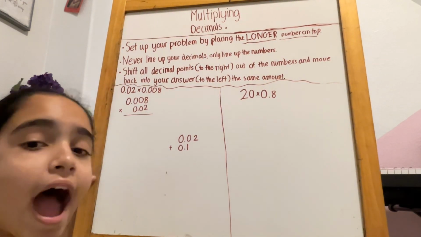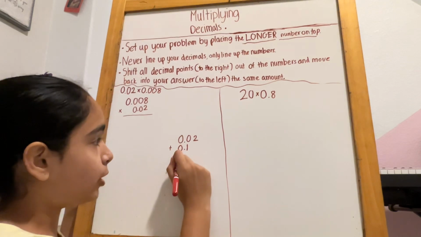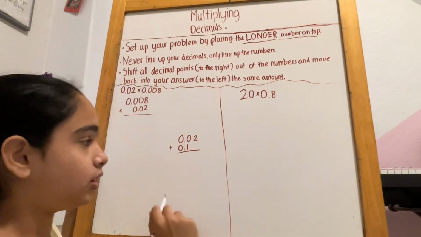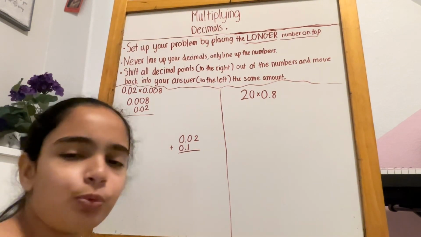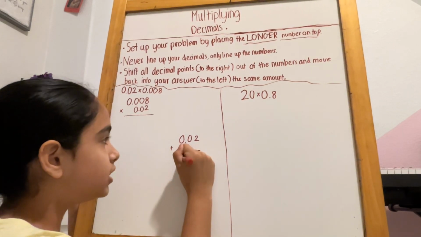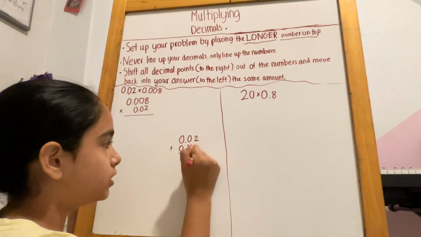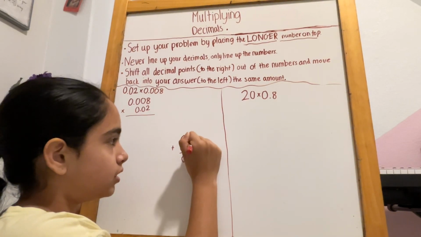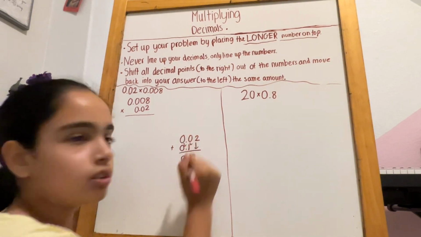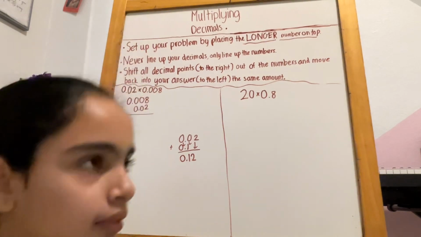You have to align the digits. You cannot possibly solve this problem without aligning the digits, or it's going to get really wonky. So 0.12. You add down like that.